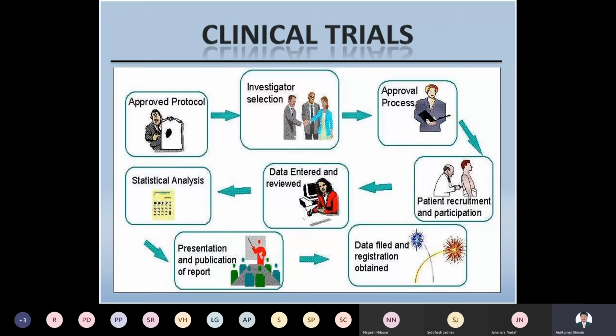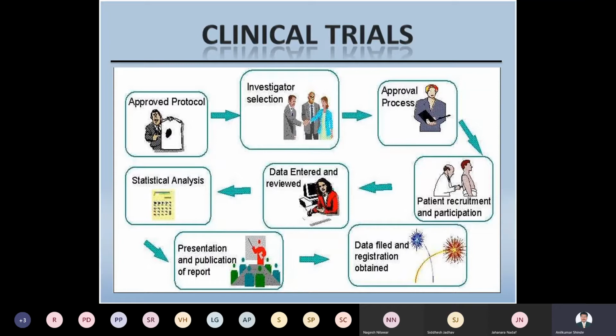So who will be conducting the trial? Who is the responsible person to conduct it? That person is called the investigator, right? He is wholly responsible for the clinical trials. Then after selecting the investigator comes the approval process. Different types of approvals can be taken from the government, from different NGOs, or from ethical committees or regulatory guidelines. So all the approvals will be taken.